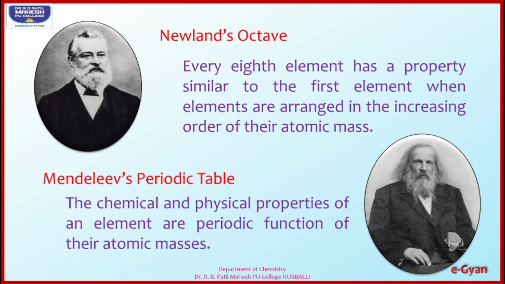Dear children, Dobereiner, Newlands and Mendeleev all three gave their theories with respect to atomic masses. So the physical and chemical properties repeat after several intervals of elements. That is the summary of Mendeleev's periodic table.